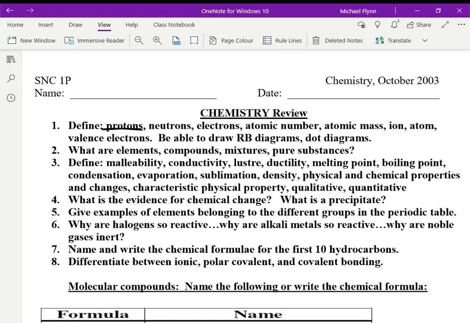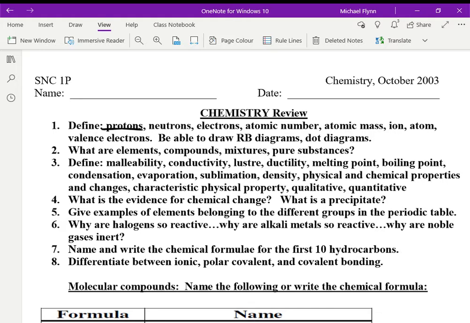So it's a positively charged particle that exists in the nucleus of atoms. And what's key about a proton is that the number of protons in the nucleus defines which element you're talking about on the periodic table. Okay? So if you could define each of these terms like that, that'd be good.